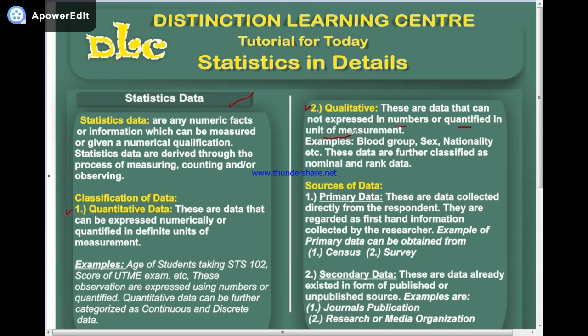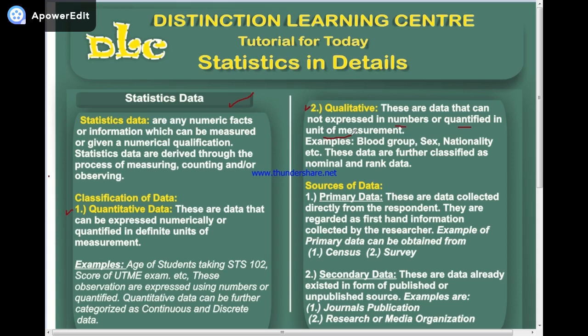That is, any kind of data that cannot be expressed in form of number, but can be expressed in form of letter, and even it cannot be measured. You cannot measure it. So that kind of data is called qualitative data.